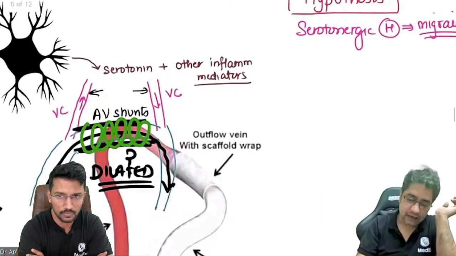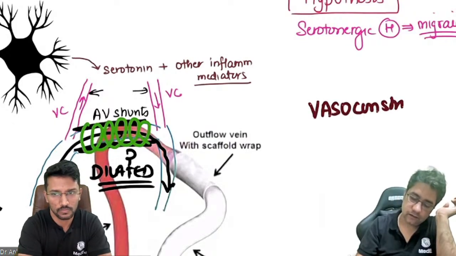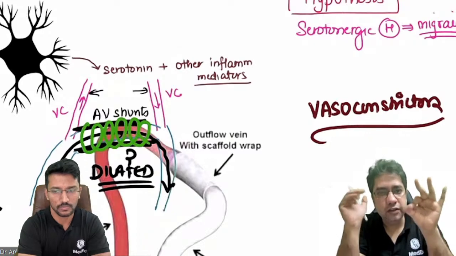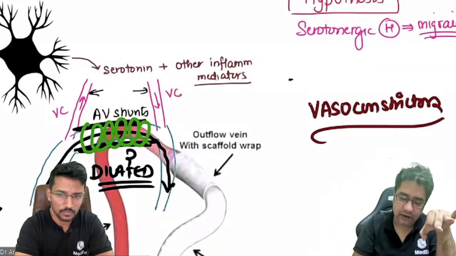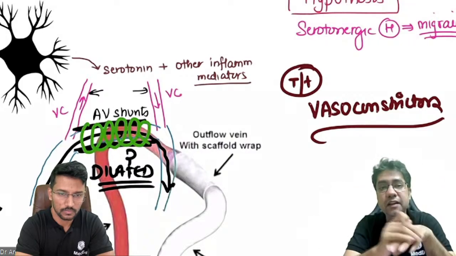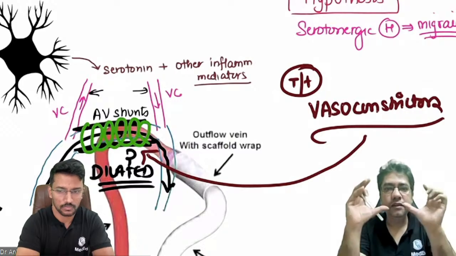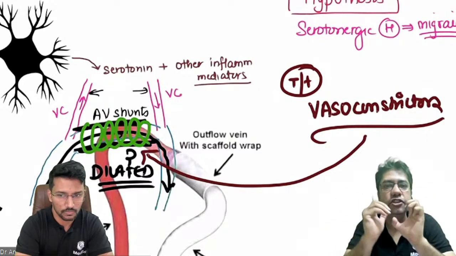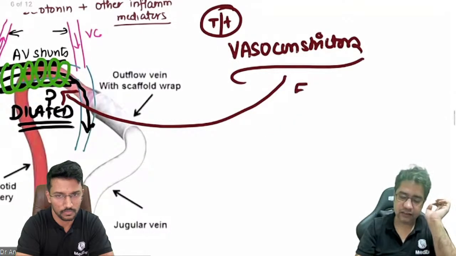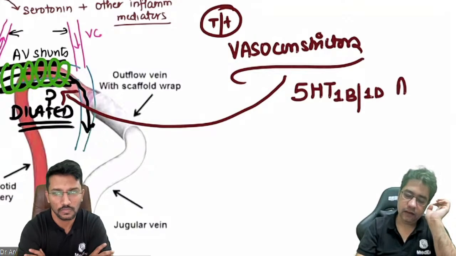Remember, in migraine, we give a drug known as vasoconstrictors. So it is very important to understand that in migraine vasoconstriction is already happening, and for the treatment of migraine we are again giving vasoconstrictors. Did you understand this? So tell me, can we say that these vasoconstrictors will constrict these dilated arteriovenous shunts? Agree? And the class of drug we are having in vasoconstrictors are 5-HT 1B 1D agonist.